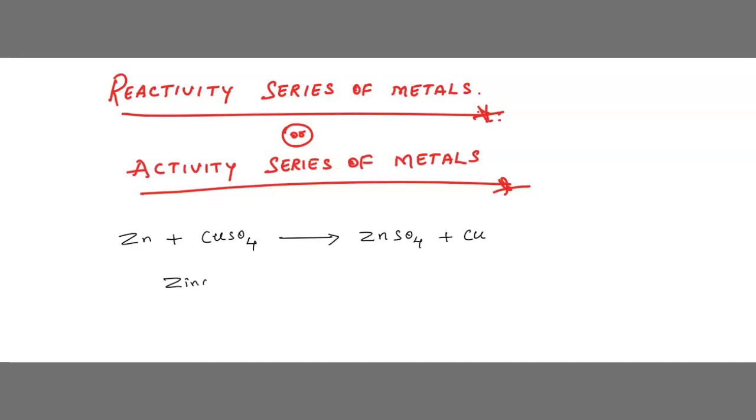We concluded that zinc displaces or removes copper from copper sulfate solution. Correct, no? Yes or no?